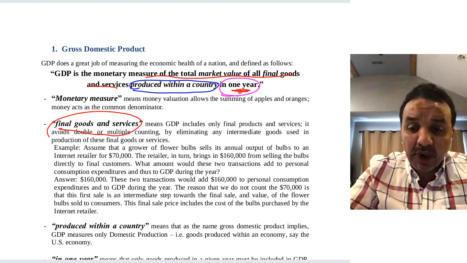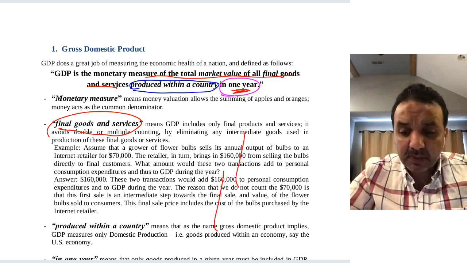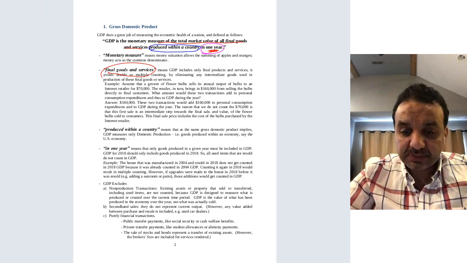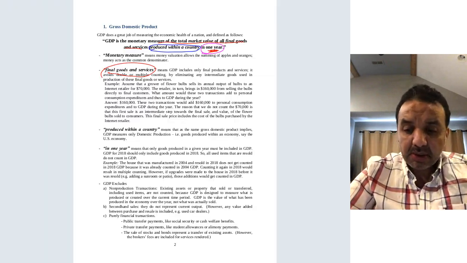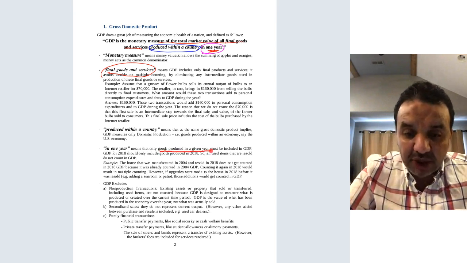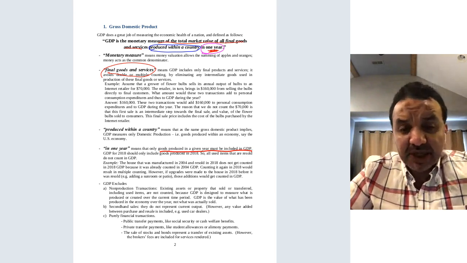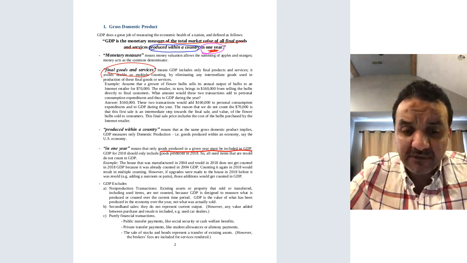In 1 year, what do we mean by this? It means only goods produced in a given year must be included in GDP. If you go to a website, I'm going to write it down here, please feel free to Google it.